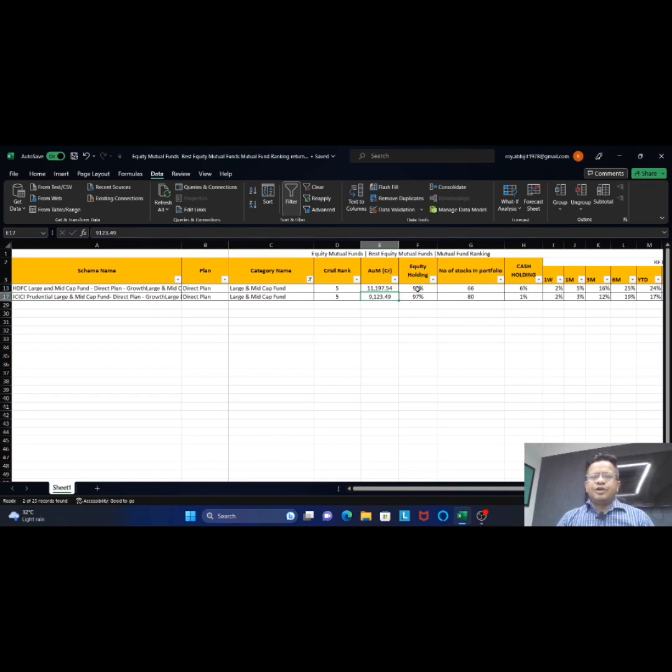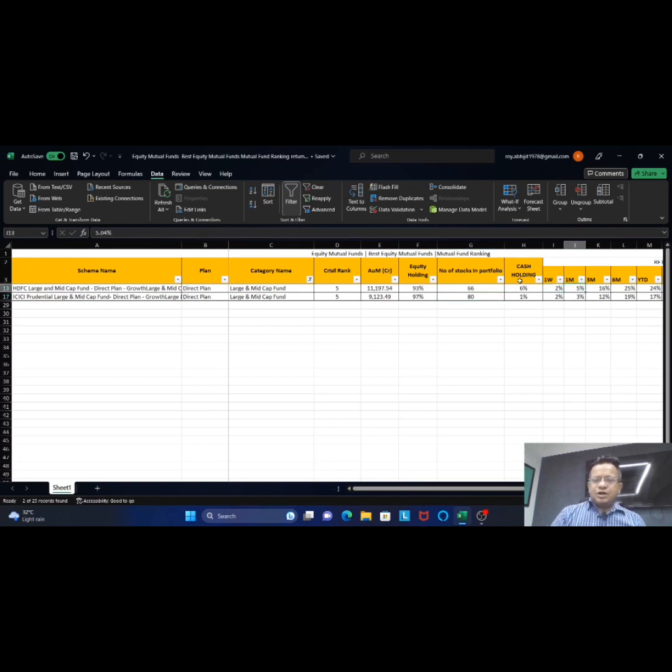So what is the equity holding? How much they have invested in cash, and how much in equity in the market. They have invested almost 93% of every 100 rupees collected in the equity market itself, and they are currently holding around 6% in cash. The number of stocks is 66, whereas in ICICI Prudential large and mid cap funds you will find equity holding of around 97% and cash holding of almost 1%. The number of stocks in the portfolio is around 80.